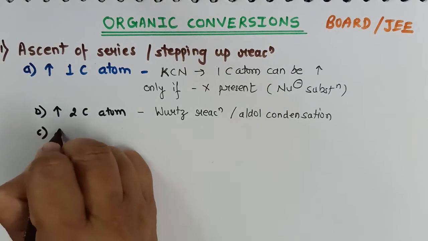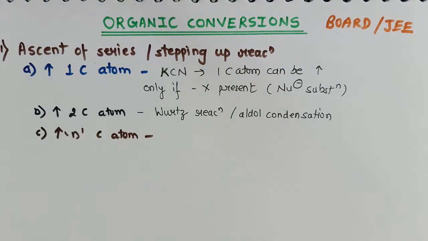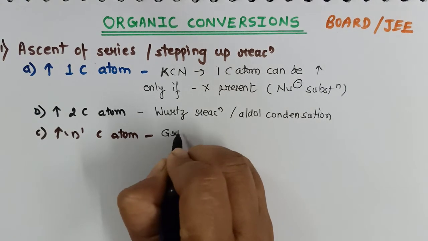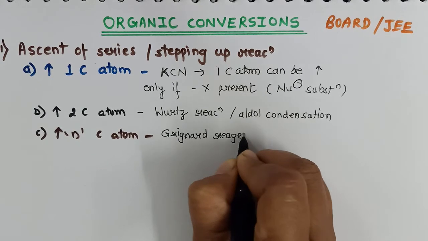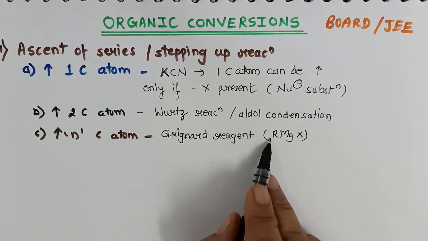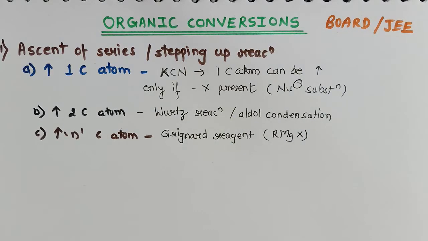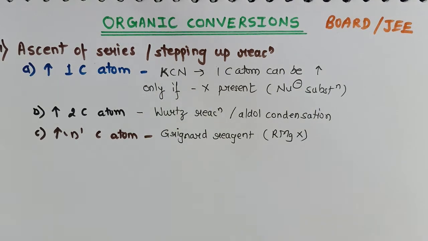But if I want to increase n number of carbon atoms, then we can use Grignard reagent. Grignard reagent is represented as RMgX. Now R can contain any number of carbon atoms as per our requirement. Now in this case, if the halogen is not present in the given reagent, then we have to introduce the halogen. Similarly, for carrying out Wurtz reaction, we need halides, and if the given reagent is not a halide, we can convert it into halide form.